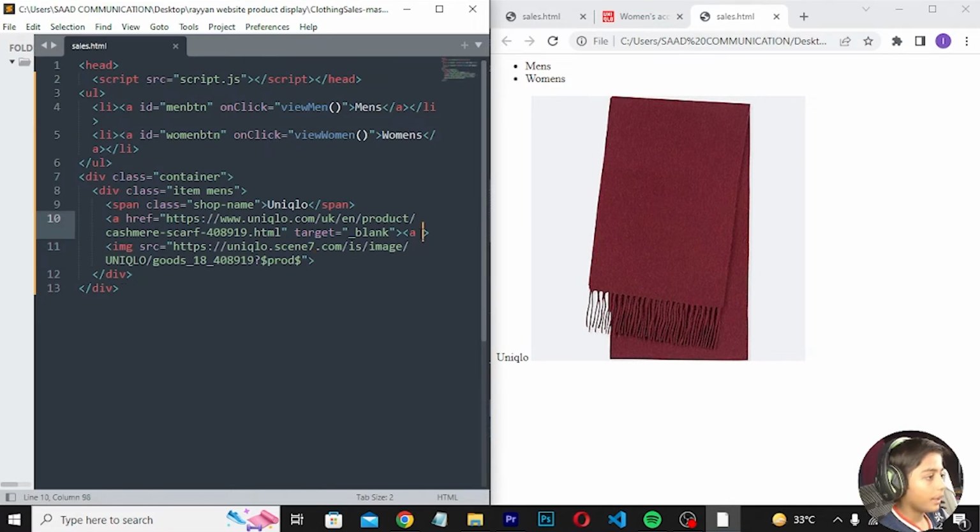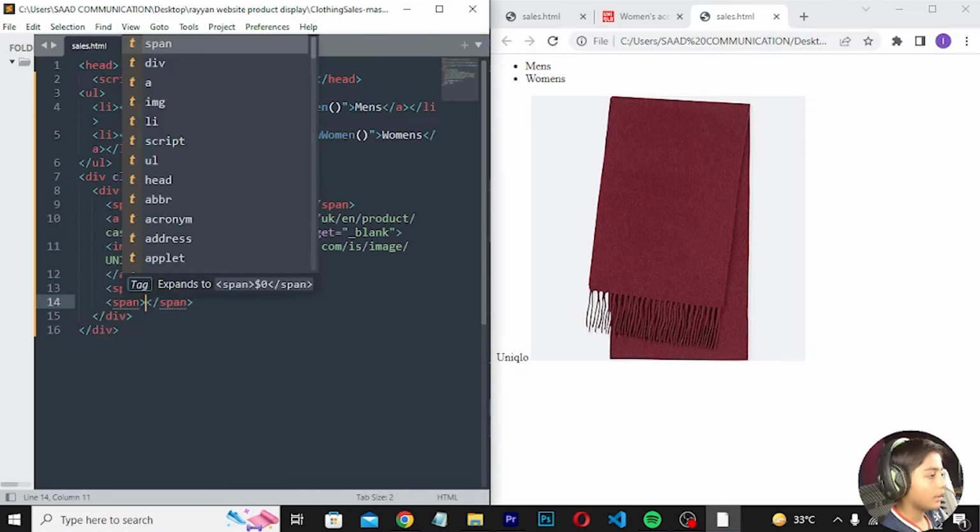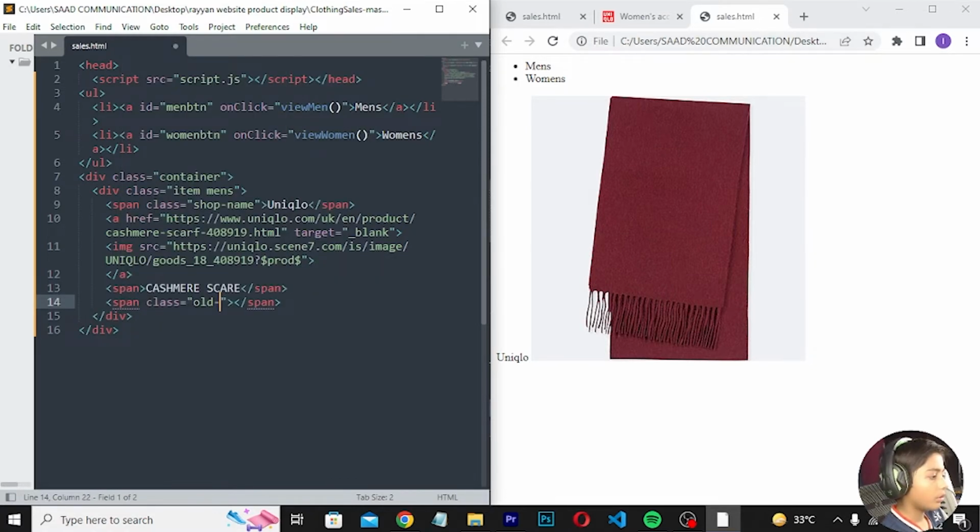And target should be blank, but erase. And now here we can write like, copy, erase, paste. Here we can write span. Span should be the product name. Okay. So here we can go, and here we can write span. Span class should be old price.